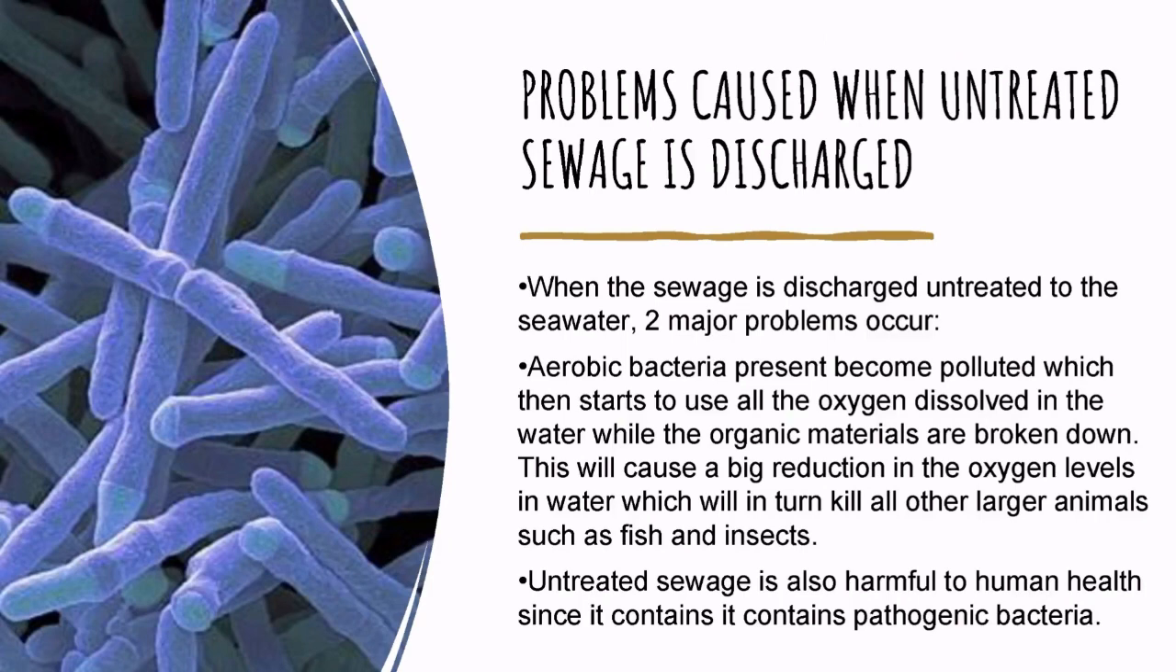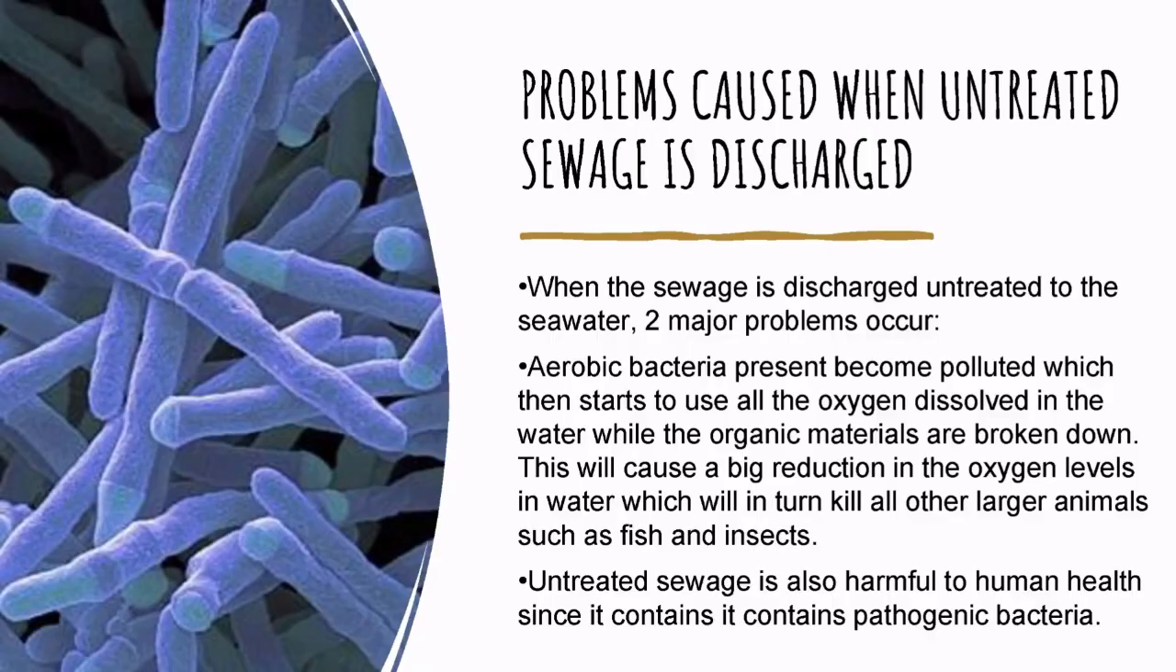Problems caused when untreated sewage is discharged. When the sewage is discharged untreated into the seawater, two major problems occur. The first problem is that the aerobic bacteria in it multiply, which then start to use up all the oxygen dissolved in the water while the organic materials are broken down. This will cause a big reduction in the oxygen levels in water, which will in turn kill all other larger animals such as fish and insects.